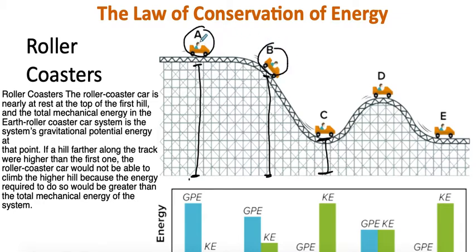Say if we knew the energy here, then we could figure out how fast this car was going if we had the height. Same thing here. If we knew the energy at the beginning, then we could find how fast the car is going down here at the bottom if we knew the height. So that's the benefit of using different kinds of energy, potential and kinetic energy, to solve these types of scenarios here.